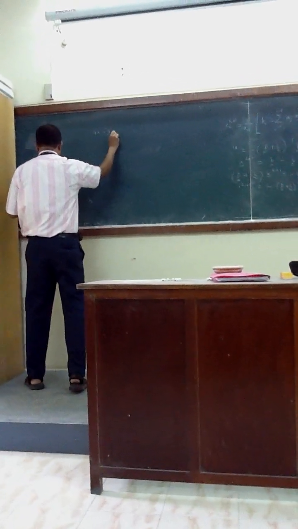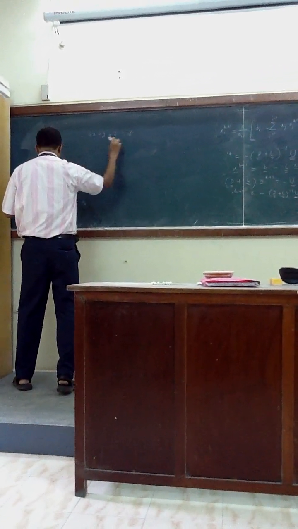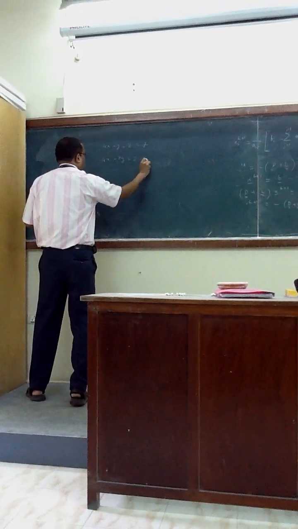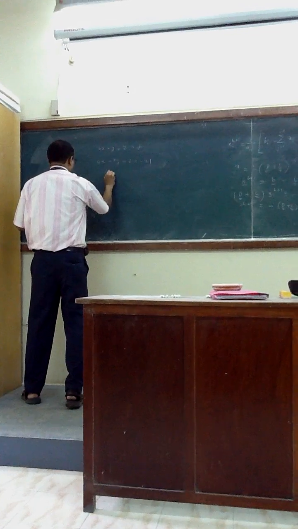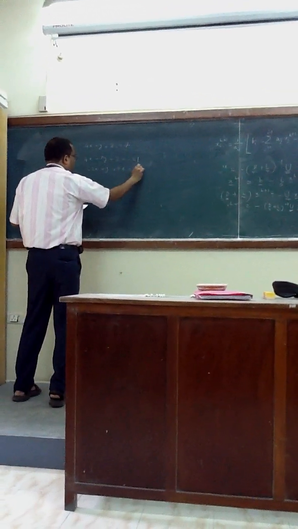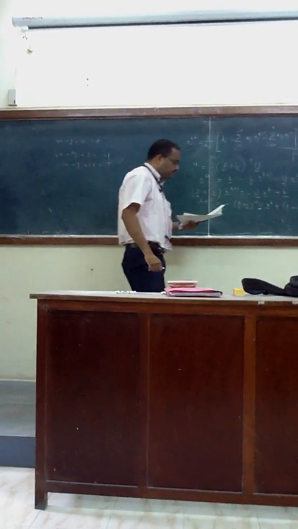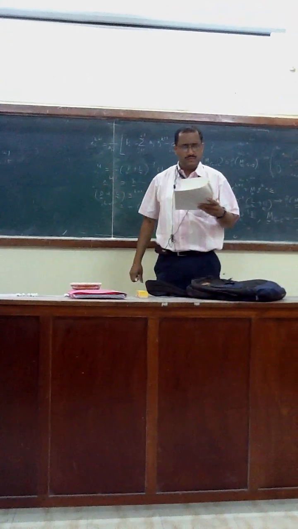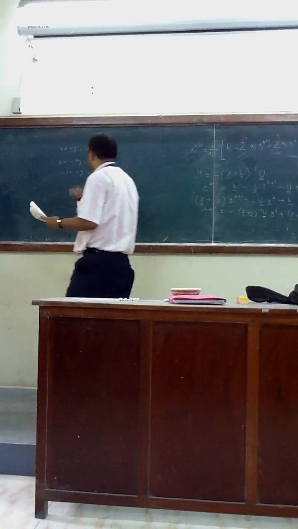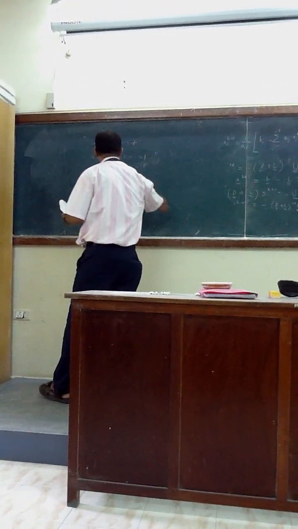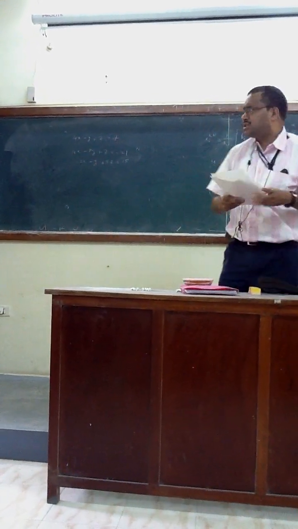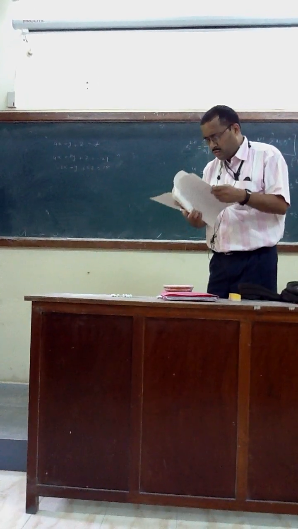x minus y plus z equals 7. 4x minus 8y plus z equals minus 21. Minus 2x plus y plus 5z equals 0. This problem you keep in your mind. I'll come back. Okay? Think about how to solve it by Gauss-Jacobi or Gauss-Seidel. Okay?